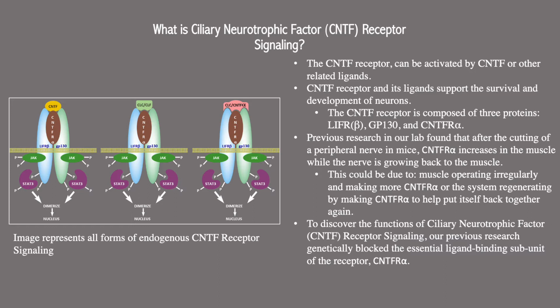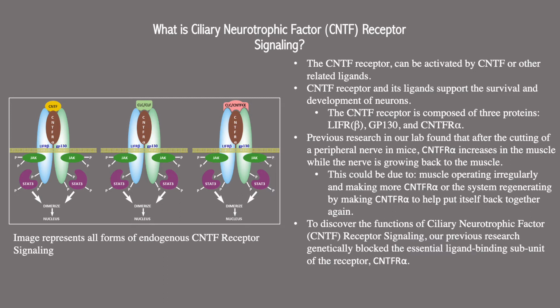The CNTF receptor is activated by CNTF and other related ligands. There are 3 proteins within the CNTF receptor: LIFR beta, GP130, and CNTFR alpha. Our previous research found that after cutting the peripheral nerve in mice, CNTFR alpha increased in the muscle while the nerve was growing back to the muscle. This could be due to muscle operating irregularly and making more CNTFR alpha, or the system is regenerating by making CNTFR alpha to help put itself back together again.